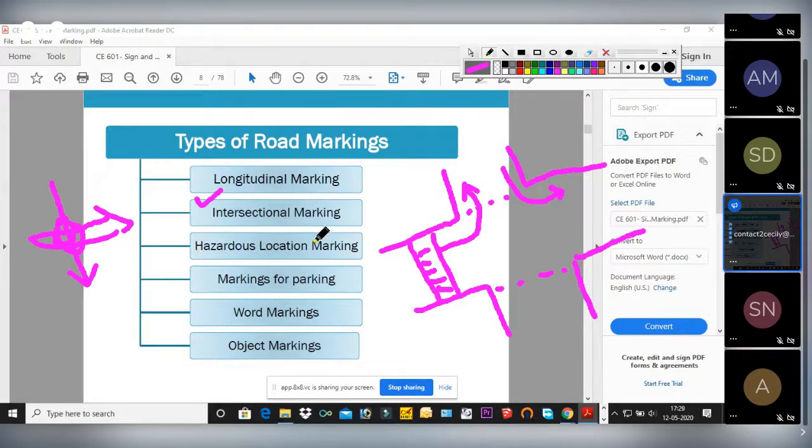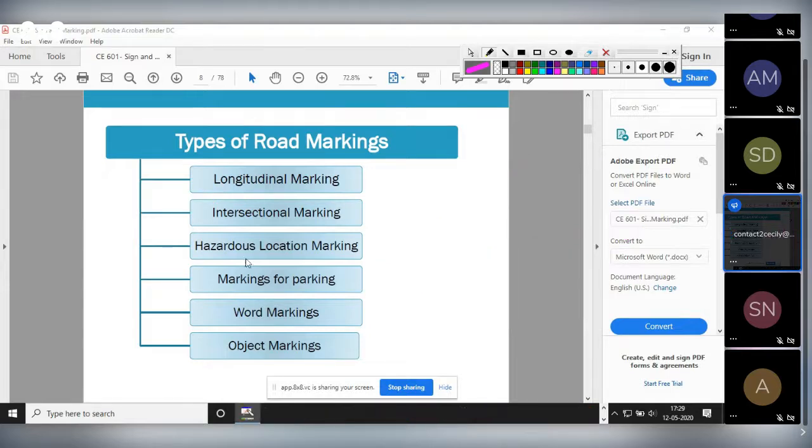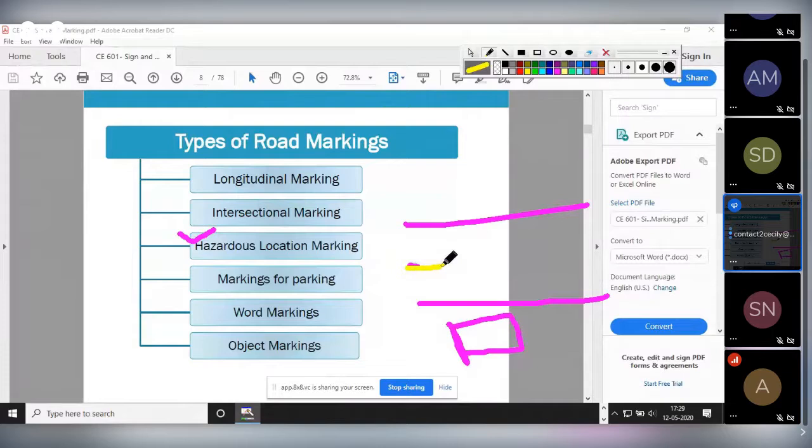Now hazardous location means what? Say for example, this is the roadway, okay. One school is here, some school region is here, and this is the two lane traffic. So some yellow colored line will be provided here. That means you should not cross. This is solid, okay.